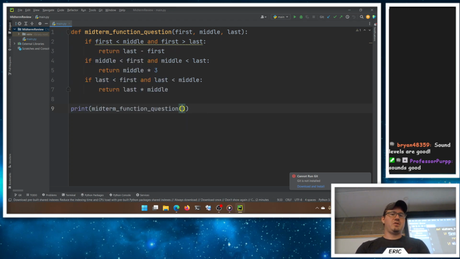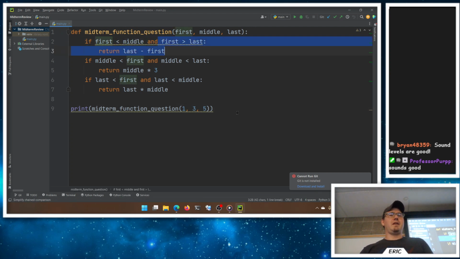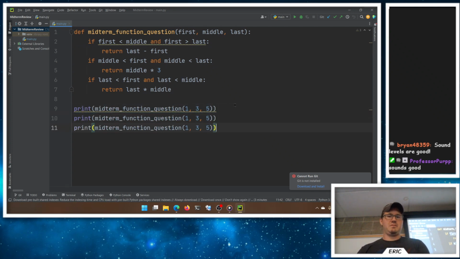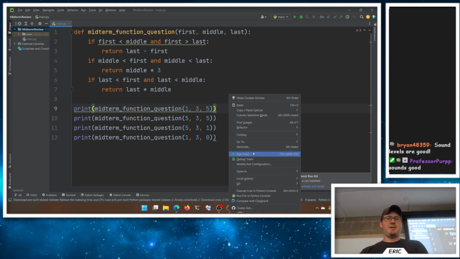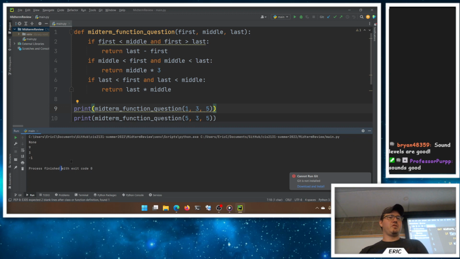We could try it if we wanted to. We could print midterm function question with like 1, 3, and 5. So first is the least. Oh, we're not actually going to get an answer here, are we? We should get none because it's not greater than last. But other ways around, if we did like 5, 3, and 1, or if first is greater than last but less than middle, 0, we should get a couple of results here. And then one where last is the smallest, one where middle is the smallest. How about 5, 5, and 5? Or 5, 3, and 5.